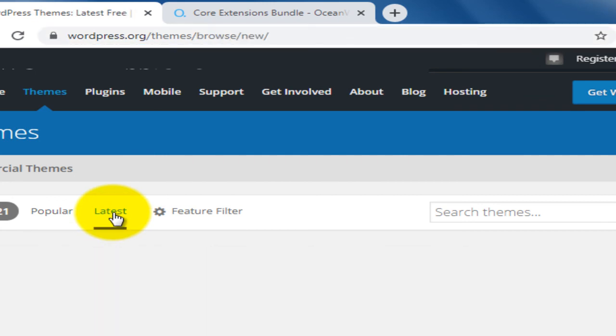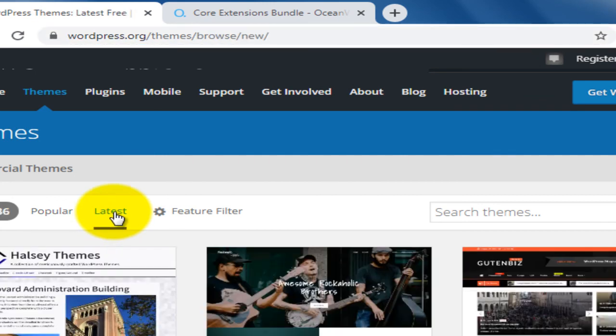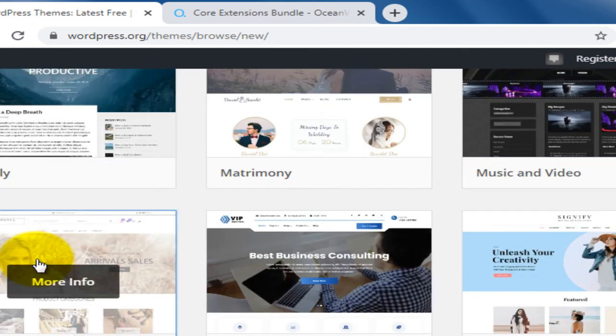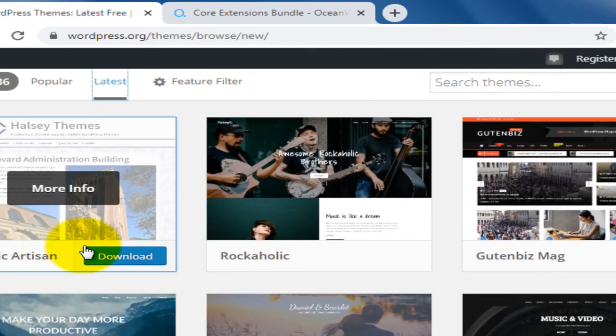Here you can see the latest themes. These latest themes have 7736 themes. By using these themes, you may also customize any website, but remember, latest themes may not have good reviews.